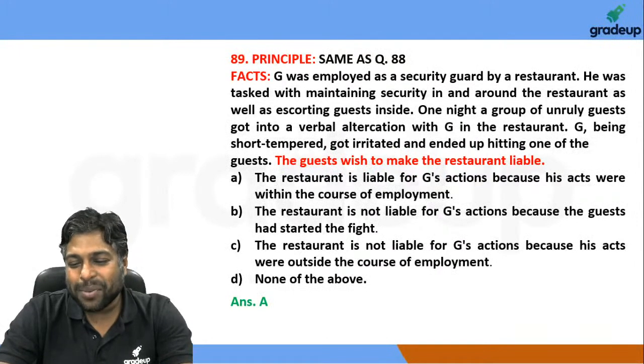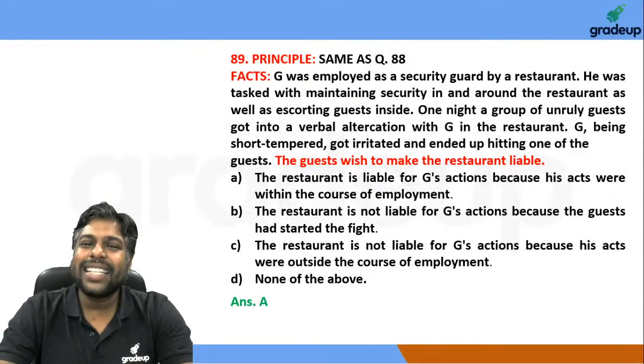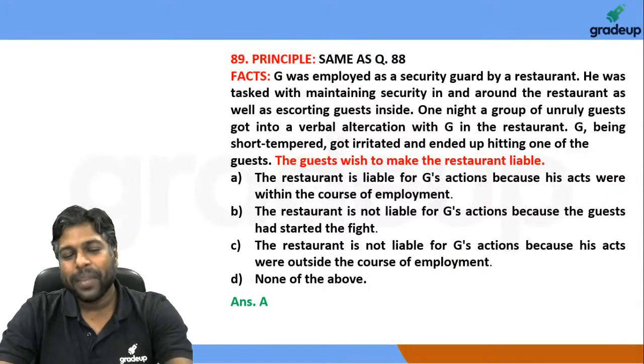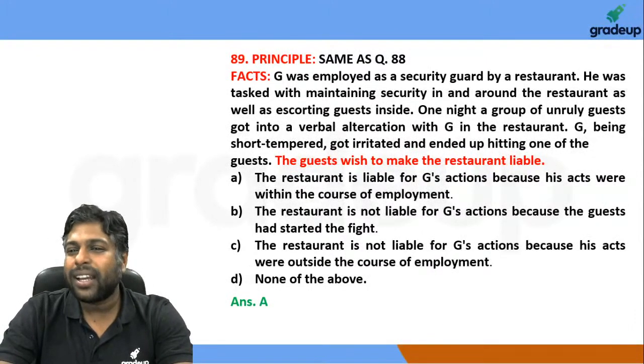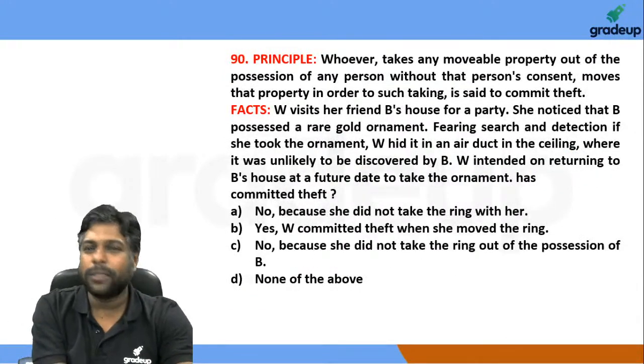Just want to make sure that we say this is not the actual answer key. This is our evaluation of what the correct answers should be. 89 is option A. Question number 90. Let's move on.